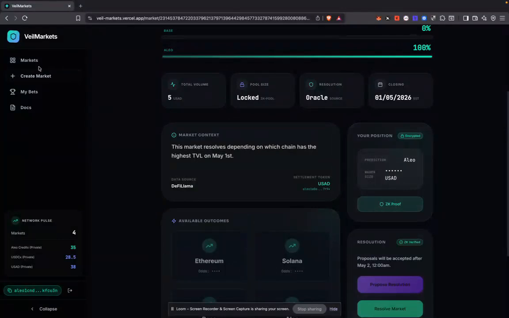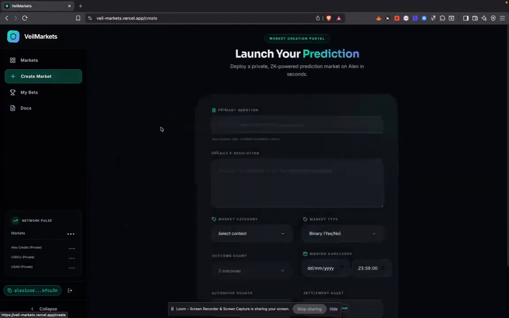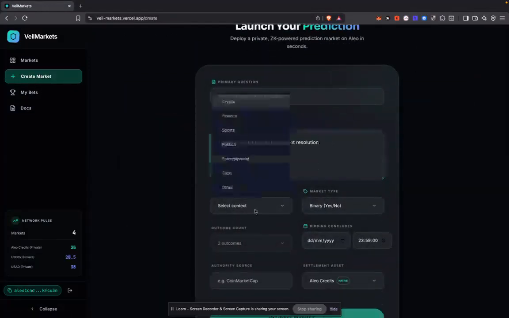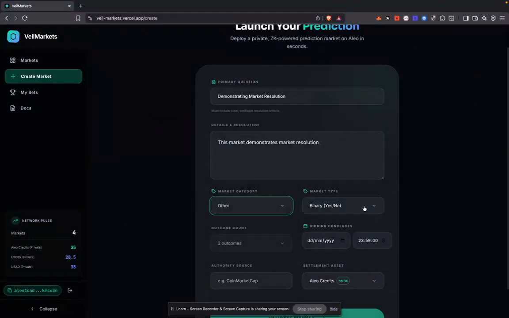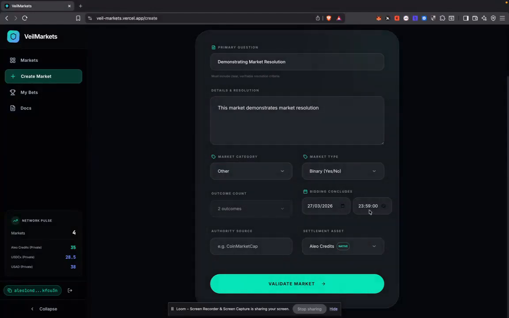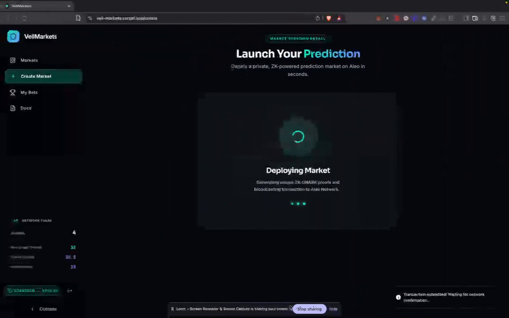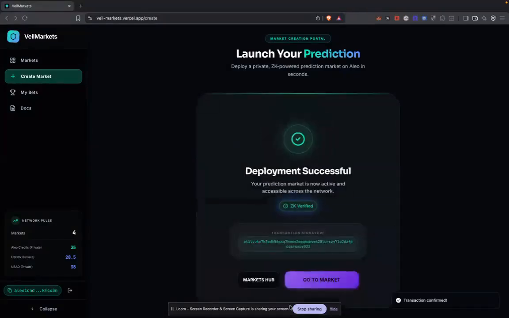So I'm going to demonstrate that by creating a new market that would expire soon. Let me quickly create a market. Okay, so I'm just going to do this to demonstrate. I'm going to say others and make this just a binary. And I'm going to make it expire soon. What's the time? 10. I'm going to expire, say, in 5 minutes. No, let's use USDCX for this. And so I can execute my transaction. And that has been confirmed.